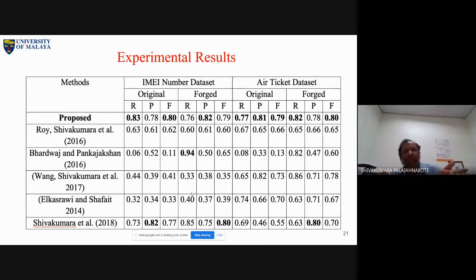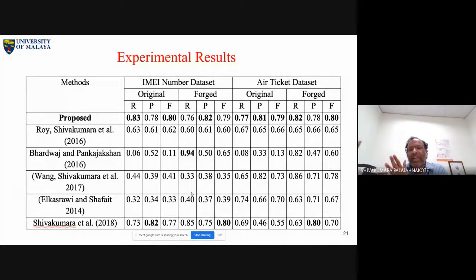This is the flow we are following. Though the problem is complex, we are trying, and the complexity is increasing. Video and natural scene images, and now we are adding not just natural scene images, we are adding even documents also. This problem is a little bit complex compared to the video, because here image is there and document is there. In the beginning itself, when I explained, when it is a document, then what is the complexity?